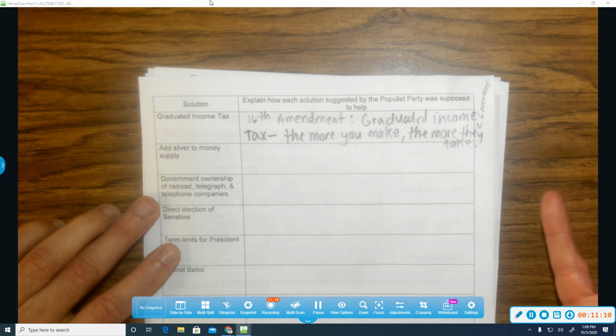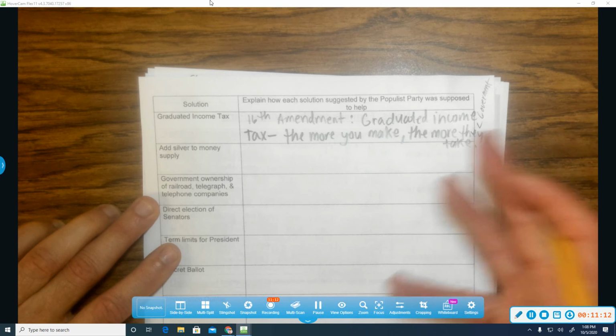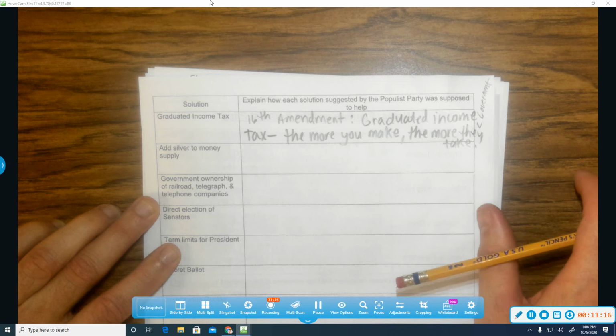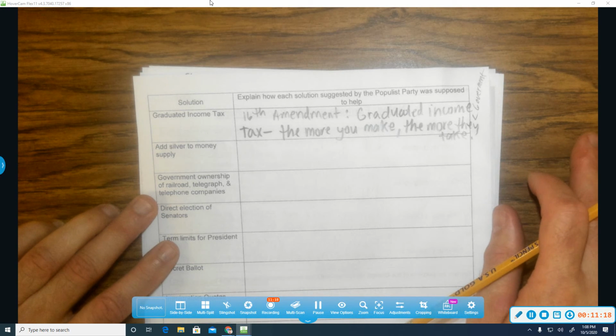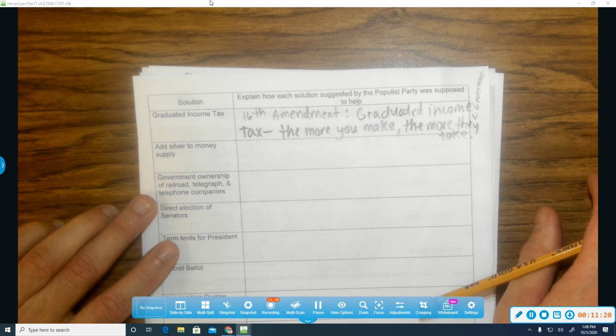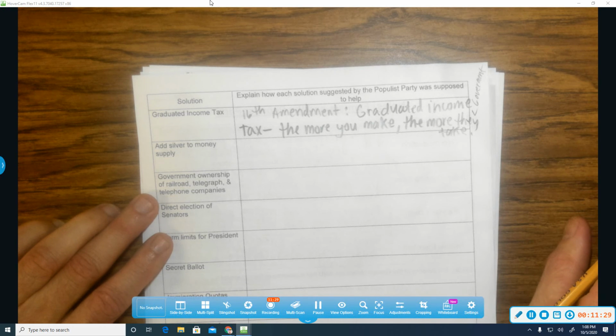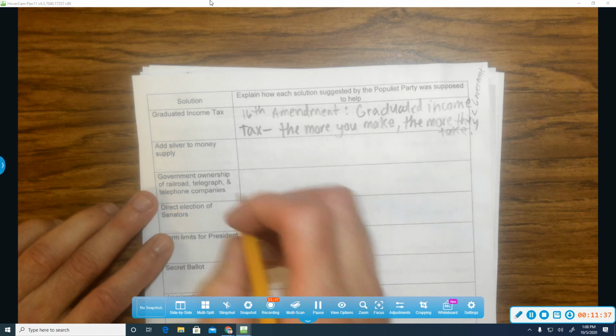What kind of phones would we have if they took over the telephone company and made sure everybody has a low bill and everybody has the same phone? That made it difficult for new technology, and maybe we would not even have a cell phone by today. But railroad companies would control the railroad rates so that everybody's paying the same amount. So this is what they want. They want government controlling these parts of the economy. Okay, which didn't happen.